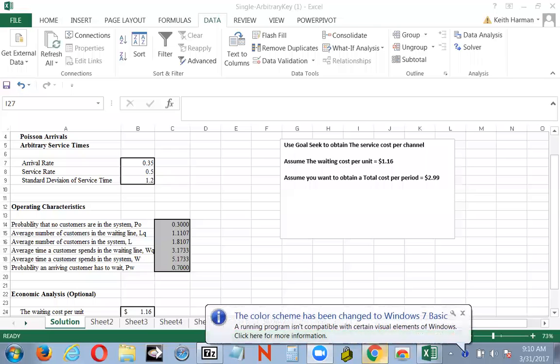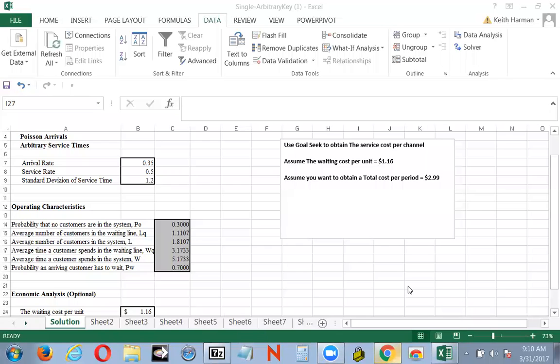Now, today I'm going to share my screen, okay? My desktop, and I'll open that up. This is the single arbitrary file for chapter 11. And what we're going to do today is use goal-seek to obtain the service cost per channel, and we're going to assume the waiting cost per unit is $1.16, and we want to have a total cost per period of $2.99.